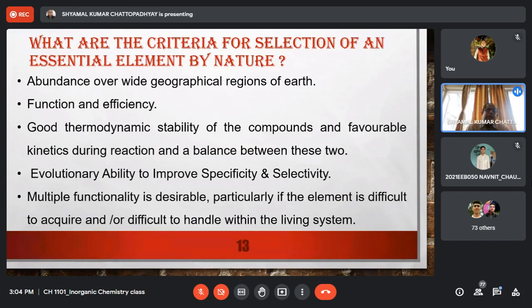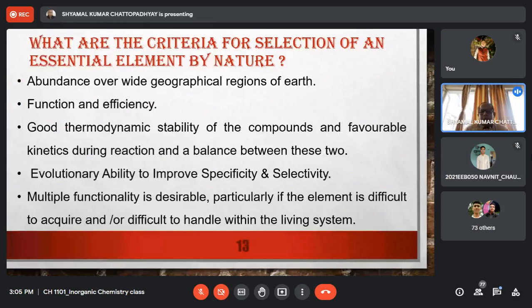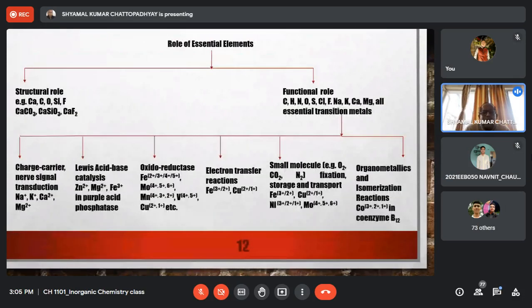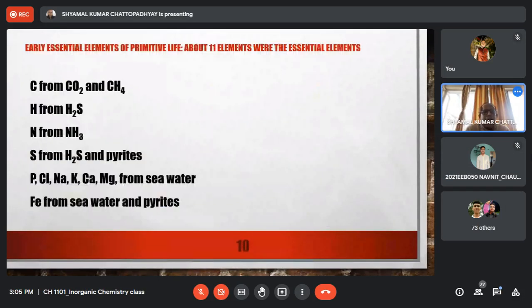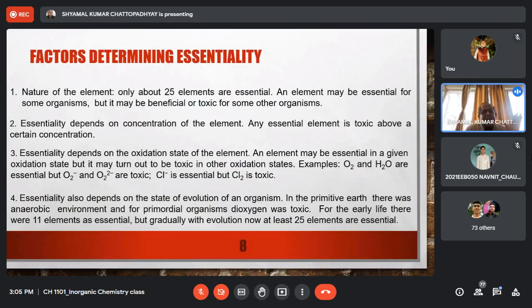Next, very important, we have learned a lot about what are the essential elements, right? What are the criteria? What are their functions, right? And then what are the classification factors which determine the essentiality, right?